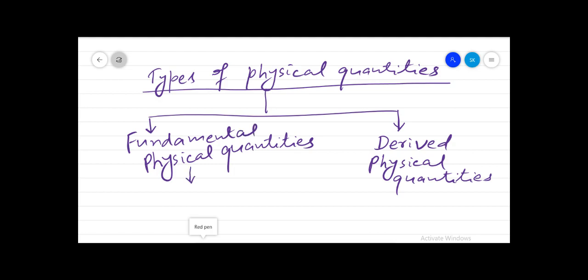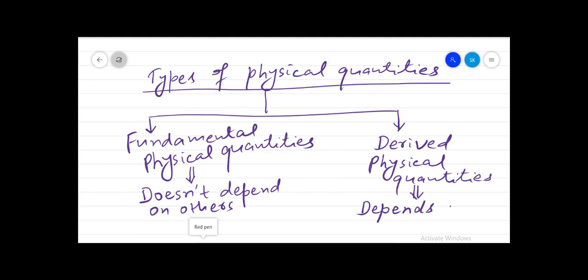Fundamental physical quantities, as is clear from the name, are those which do not depend on others. They are independent. But derived physical quantities depend on others, and those others are basically fundamental physical quantities.